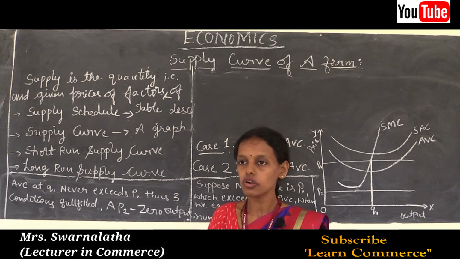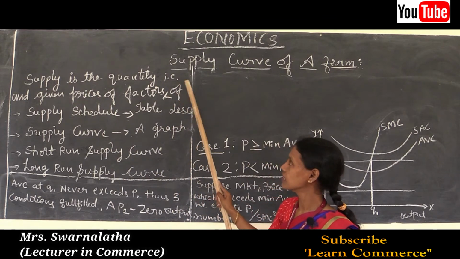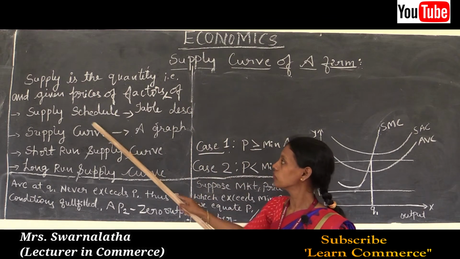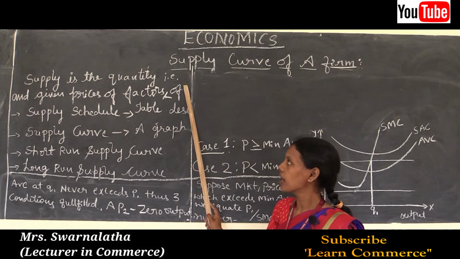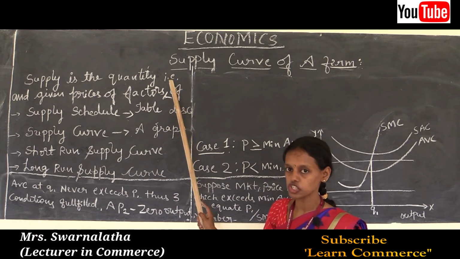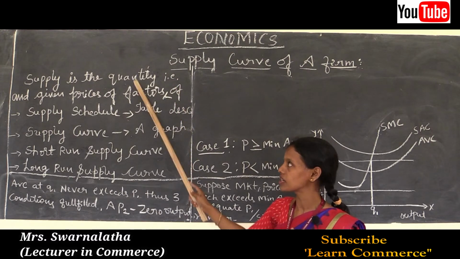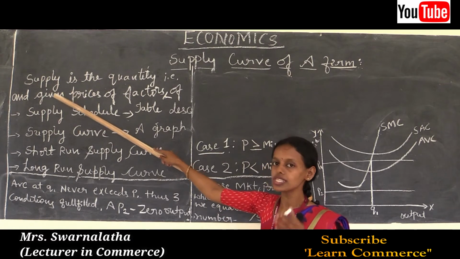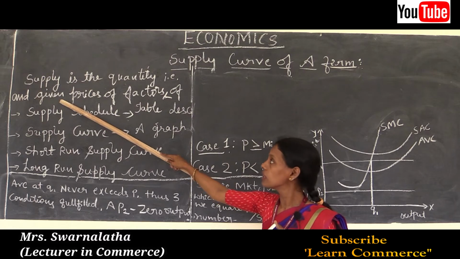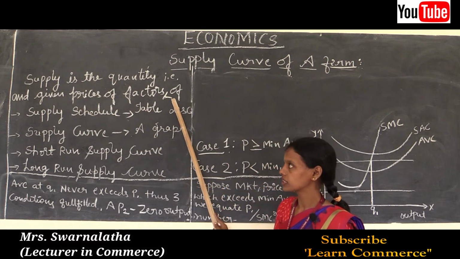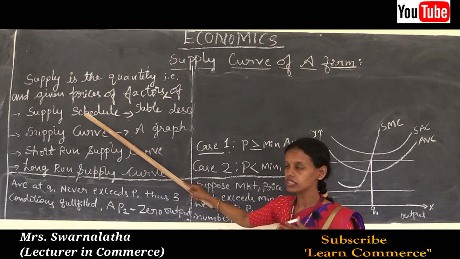At a given price and technology, using the factors of production, land, labor, capital, organization, the firm is going to maximize its profit through supply. Supply is very important to maximize the profits in a perfectly competitive market. If there is no supply, the firm is unable to compete with other firms.